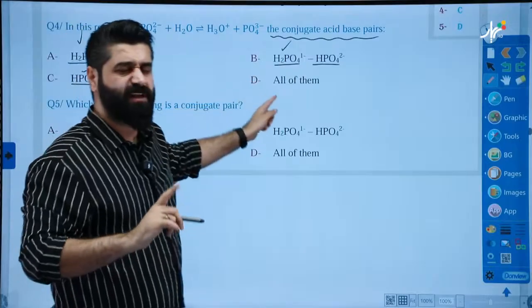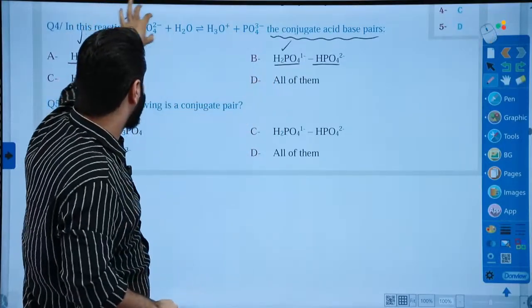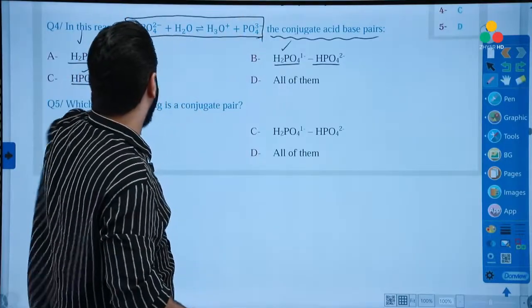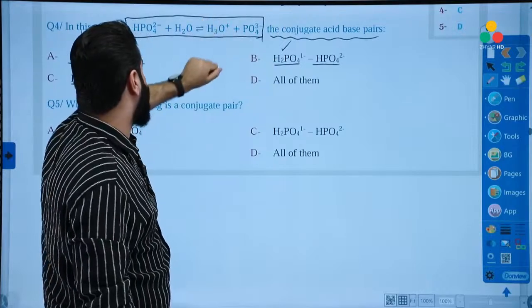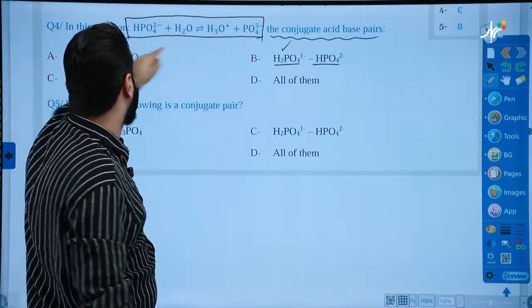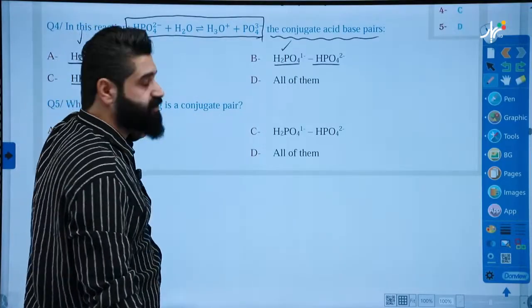Okay, be careful. The question said, in this reaction. So, however, all are pairs, but which one is present in the reaction? Look, this one. H2PO4. Do we have any H2PO4 here? No, we have neither H2PO4 nor H3PO4.